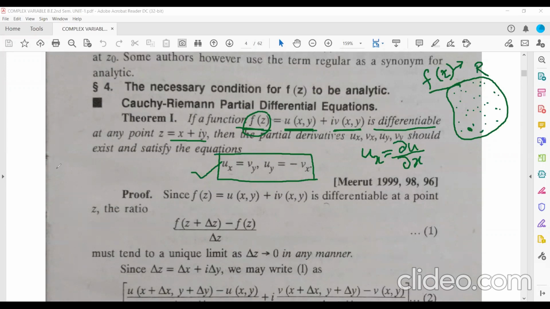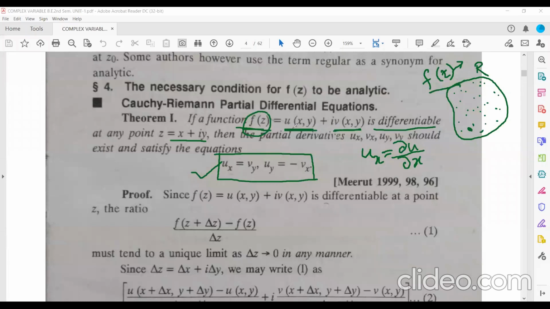But in a function, if there is more than one independent variable, then the derivative should be what? Your partial. So here, the derivative of u and v will be what? The derivative of u and v should be your partial derivative. So that's why, since this function f(z) is differentiable, this u and v are also differentiable.